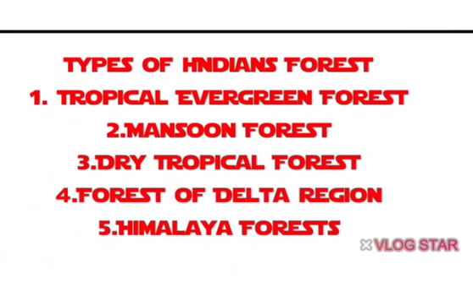They are tropical evergreen forest, monsoon forest, that is wet monsoon forest and dry monsoon forest, dry tropical forest, forest of delta region, next Himalayan forest. There are mainly 5 types of forest we can see in India.